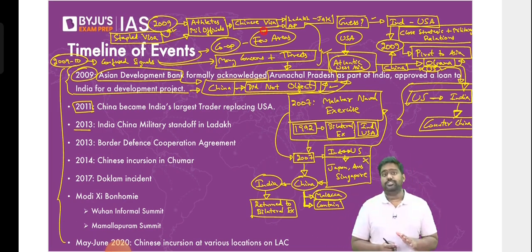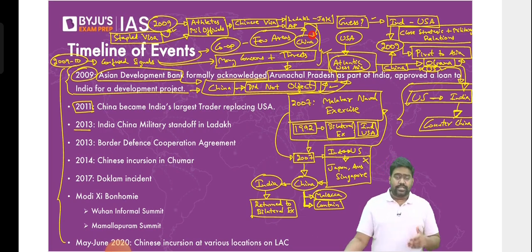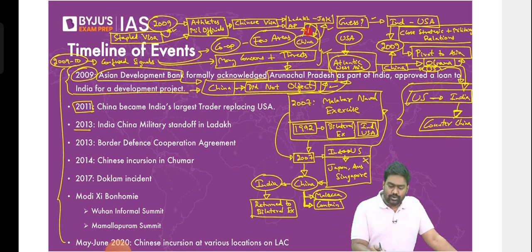This was a message, a symbolic message. What does it mean? It means China is telling the people of Ladakh and Arunachal Pradesh that they don't need a visa to visit their own country. Since these are disputed areas claimed by China, China didn't give them a visa. Is that clear? China was sending a message that these territories don't belong to India. It is Chinese territory. Why are you applying for a visa? You don't need a visa. You're our own citizens, please come.